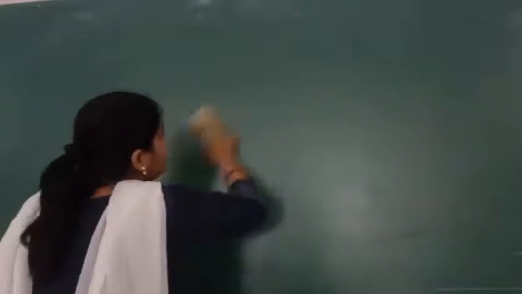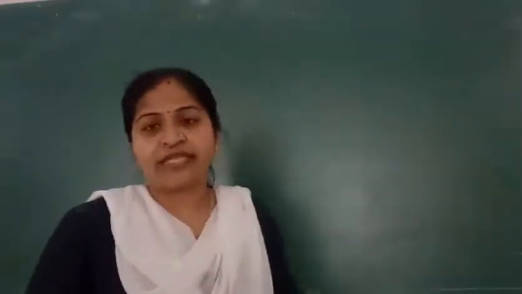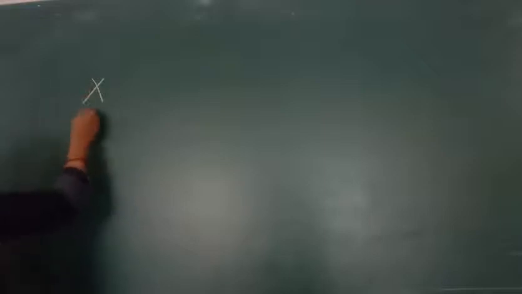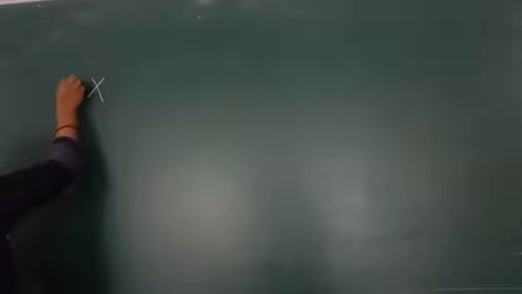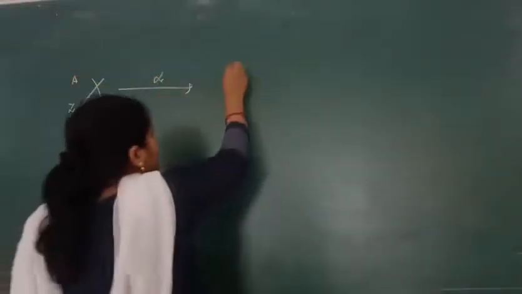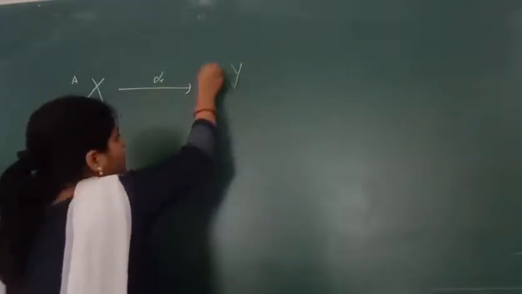Now we are going to solve some numericals based on alpha, beta and gamma. Basically they are asked in the exam. Here comes one question. X has atomic number Z and atomic mass A. An alpha particle comes out and it gives another nucleus.